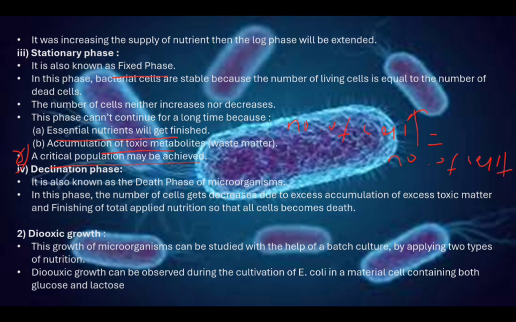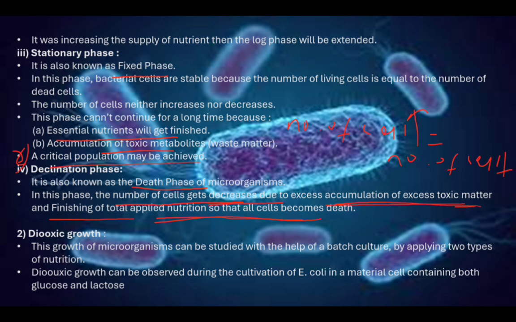Next, the last phase is the declination phase or death phase. It is also called the death phase of microorganisms. Why do the microbes die? Because all the nutrients in the media get finished. There are two causes: accumulation of excess toxic matter and nutrients being finished. So the number of cells decreases.